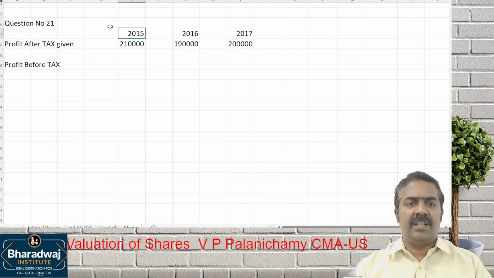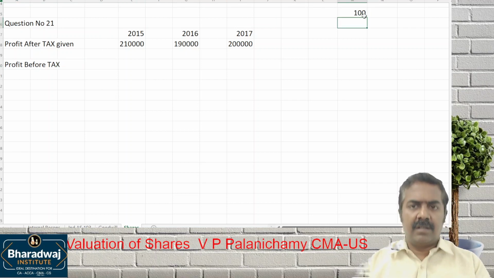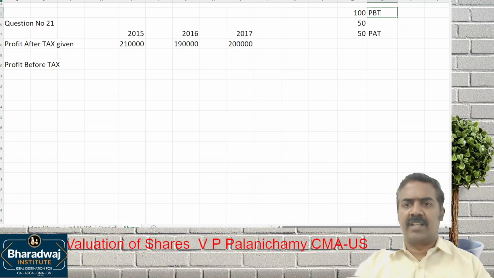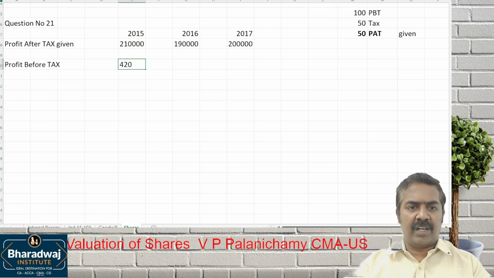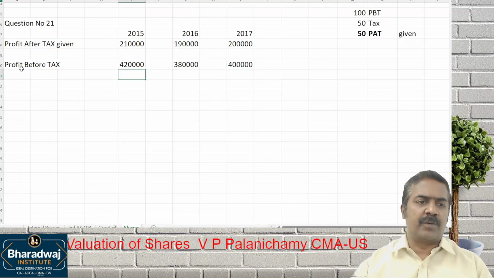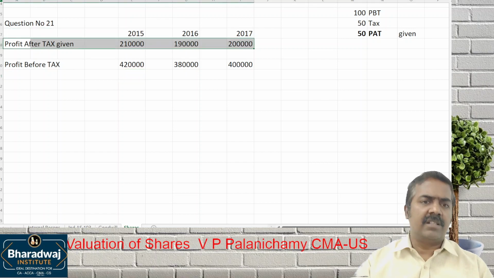So what will be the profit before tax? This is 50%. If you earn 100 rupees, you pay tax of 50, so profit after tax will be 50. This is profit after tax, and this will become before tax. So this is what is given to us: profit after tax. So what will be the profit before tax? Double the amount. So 4,20,000, 3,80,000, and 4 lakhs. This is the profit before tax. This is the starting point of our working.